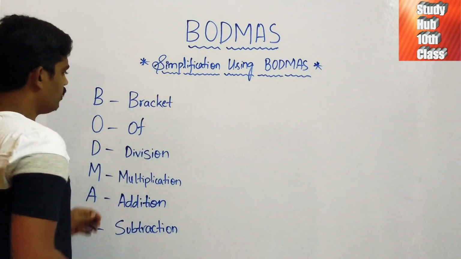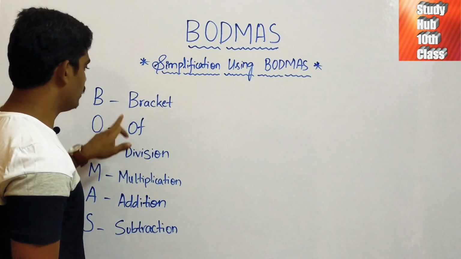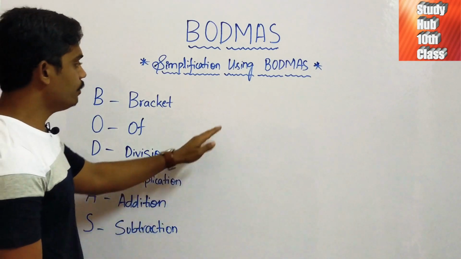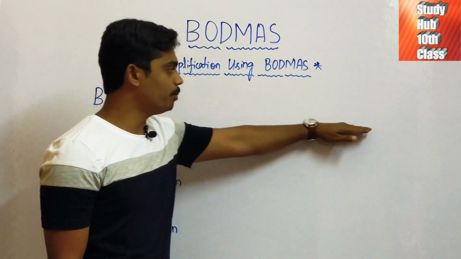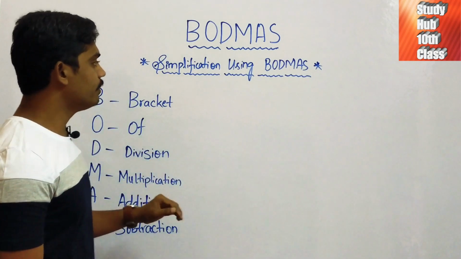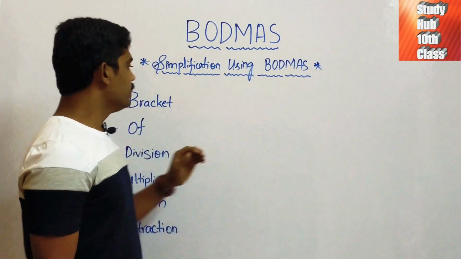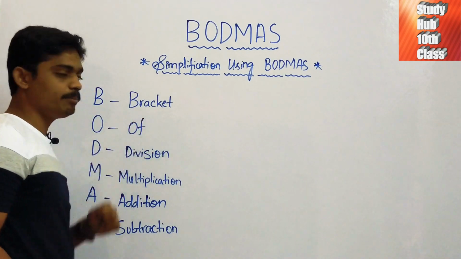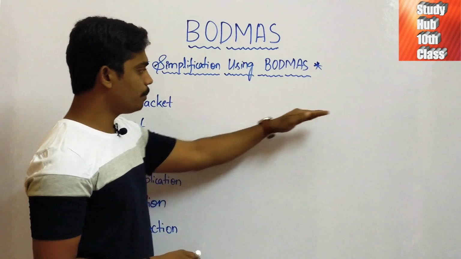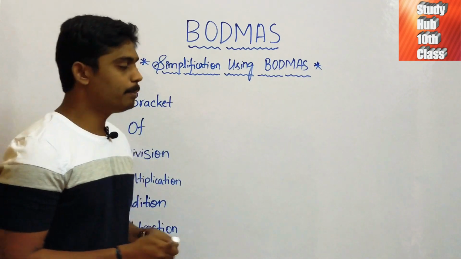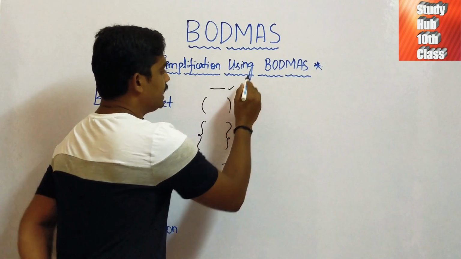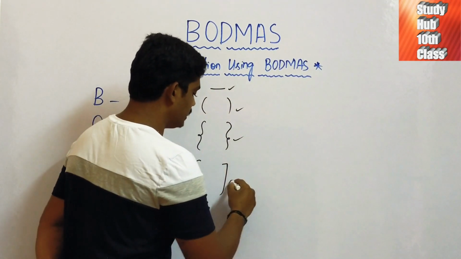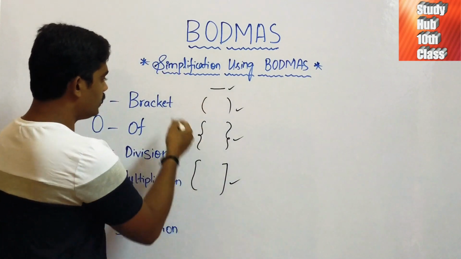Now, what is the order of BODMAS? It is bracket, of, division, multiplication, addition and subtraction. Whenever we have a problem with so many mathematical operations, we need to follow this order. First we should give importance to the bracket. In the bracket, first we take the bar, then the normal bracket, then the flower bracket, then the square bracket. So this is the order in the bracket.